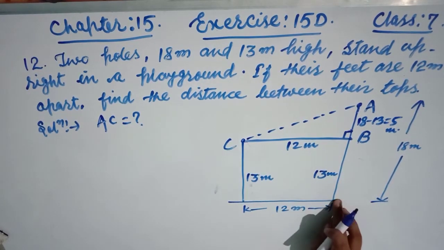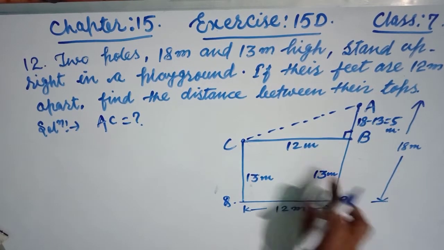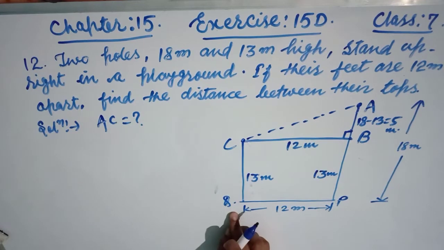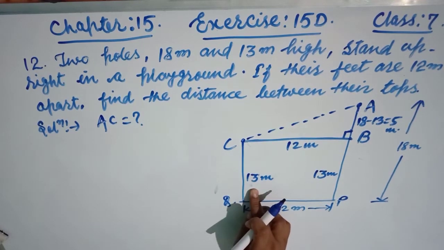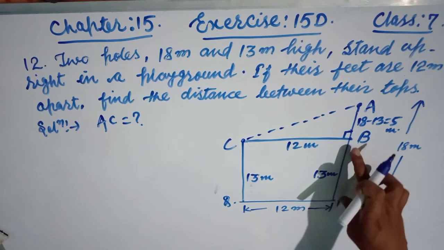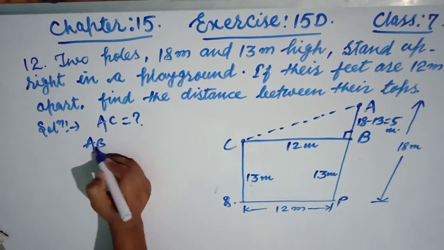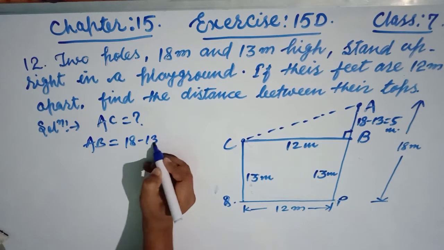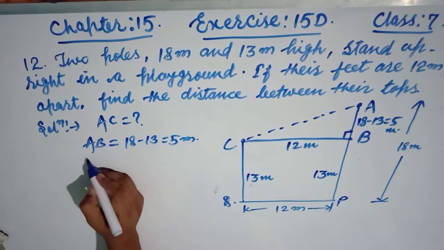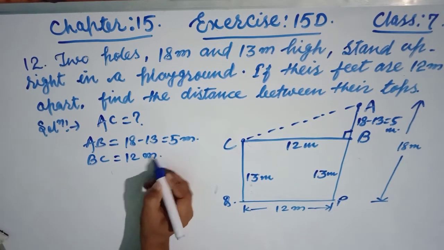Look at the total height, suppose this is A, this is P, and this is Q. The height AP is the first pole with 18 meter height, and CQ is the second pole with 13 meter height. Now we have to find this distance. The total height minus 13 becomes 5. So AP is 18 minus 13 meter, this is 5 meter. And now friends, BC is 12 meter, and we have to find AC.